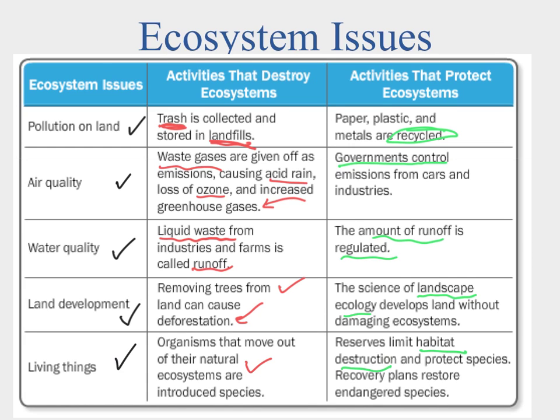If we don't have a need to move these species and we don't have a pressure on the species, then it's going to be better off for them. We can also protect species this way, and then develop recovery plans to help them heal. So these are a lot of the issues of human impacts in the ecosystem, and they all have things we can do to make it better. We might not be able to eliminate the issue, but if we can make it better, it'll be better off for us in the long run.